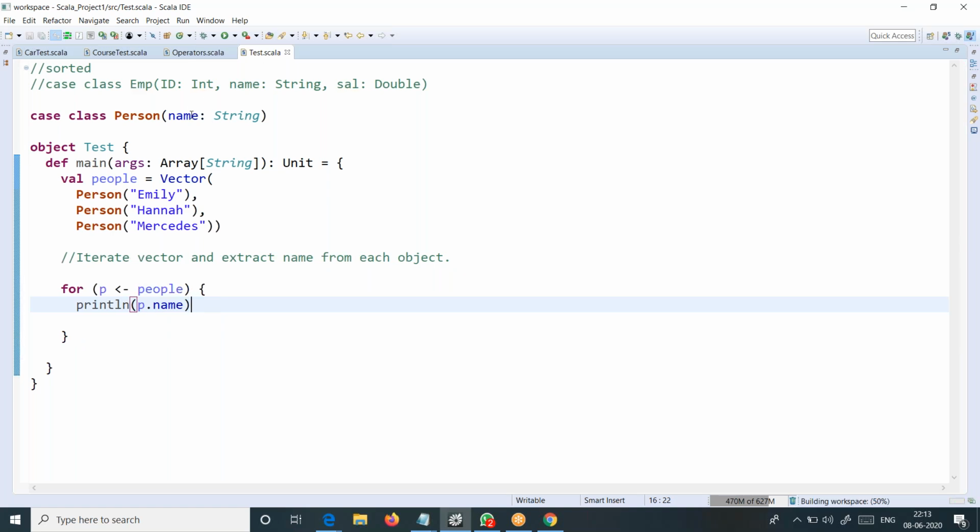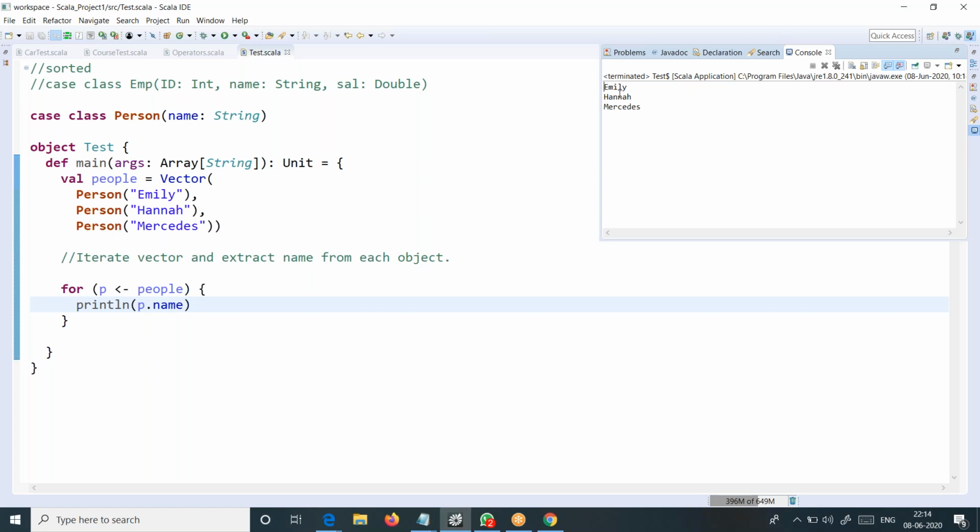Because this is an instance variable here, it's easy to access it through a reference. Now p acts as a reference when you are iterating, every time, over the objects in the vector. On that reference you can call that variable name here. So that's the easiest way. It's not something difficult at all. So just run it, and you can see we got a perfect output here. Okay, the other methods, if you want, you can also apply those as well.